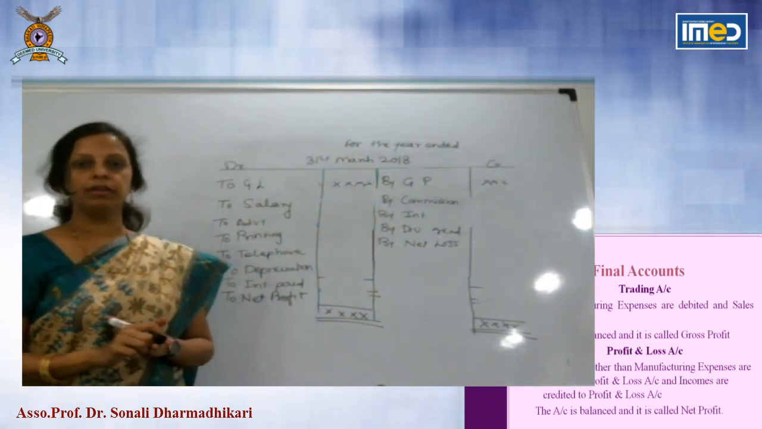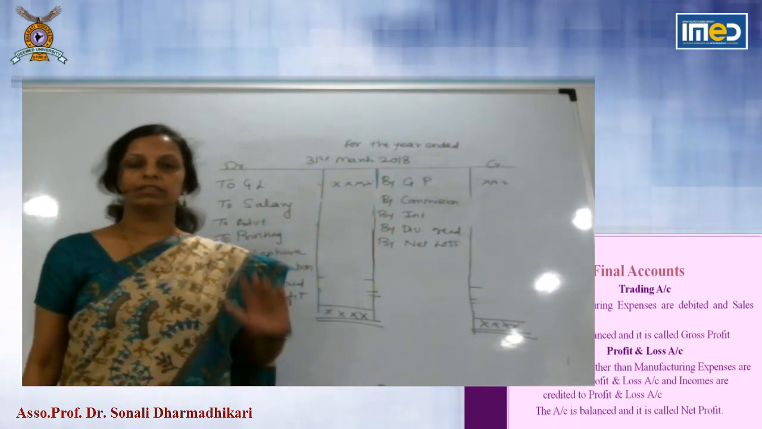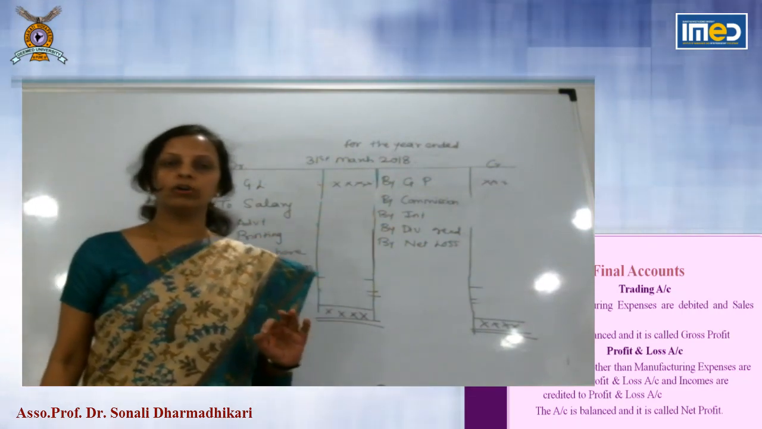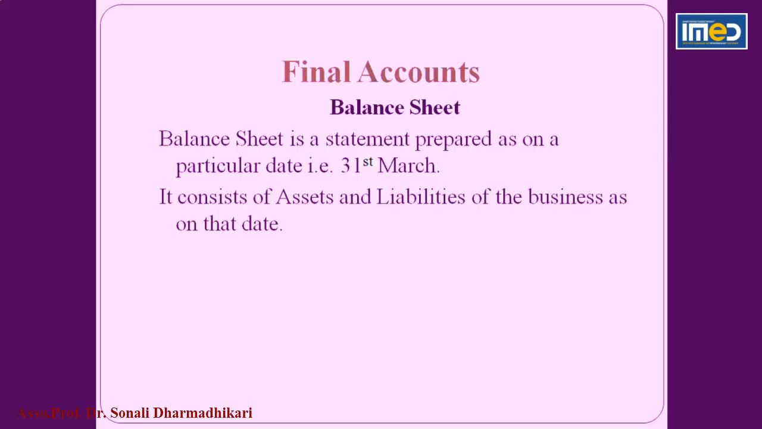So this is called profit and loss account, which gives us the result of profit or loss. The last statement in final accounts is the balance sheet. Now what is the difference in these two? Trading and profit and loss account are the accounts which consider the period of 1st April to 31st March.